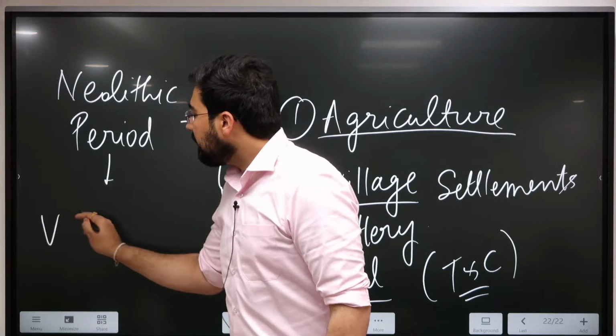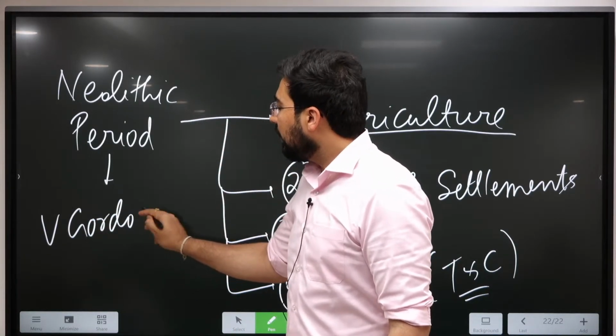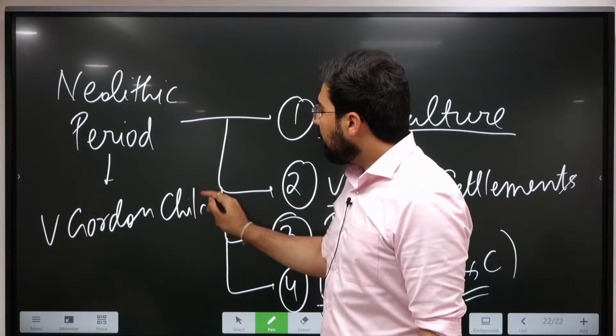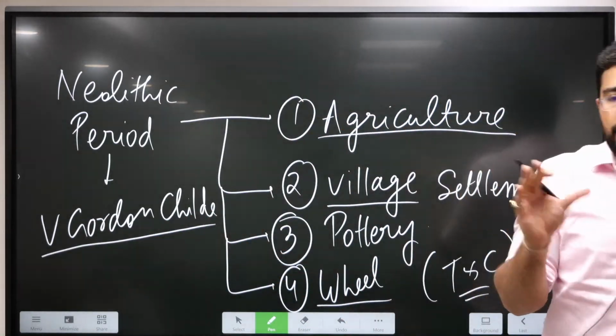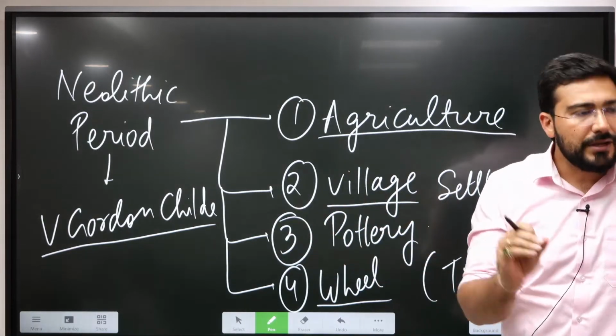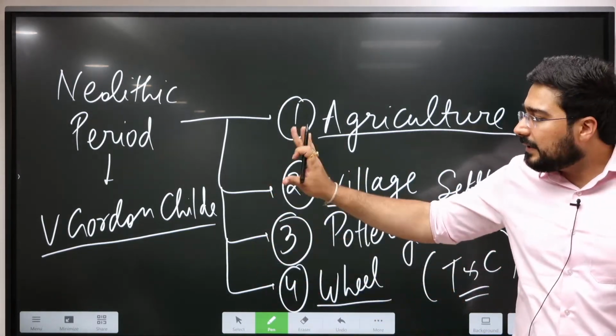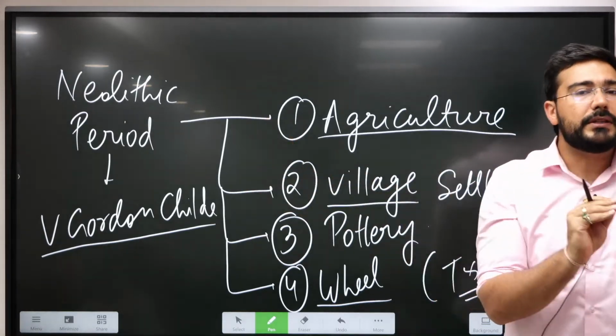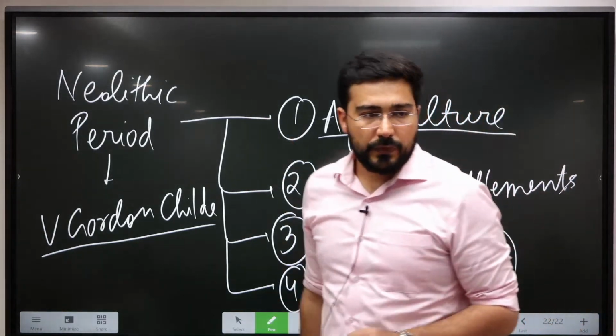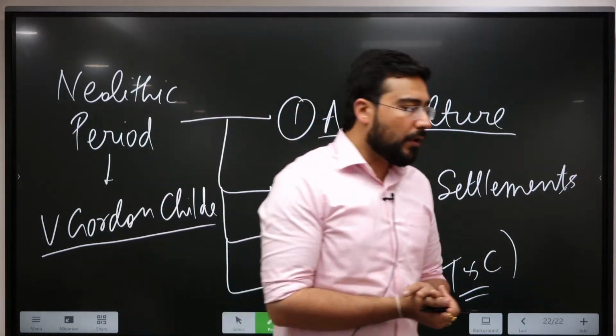So that's why the Neolithic period has been considered a kind of revolution by one of the archaeologists, and his name is V. Gordon Childe. We are not going to go into the debate about what is a revolution, whether we should call it revolution or evolution; that we'll do later on. But this is how he defines the Neolithic period. That's why he uses the word Neolithic revolution. This is done by V. Gordon Childe.